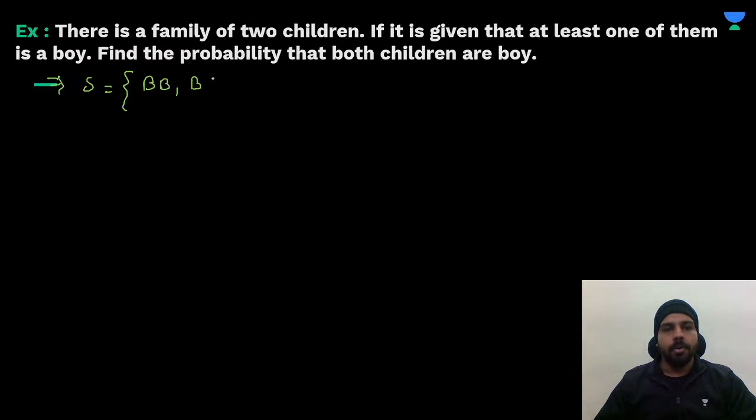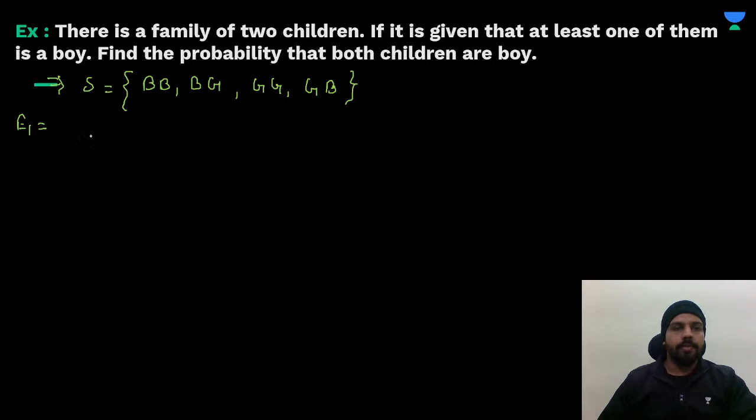Okay, the first can be a boy and the second can be a girl, right? Now it can be possible that both are girls, and it can be a possibility that the first is a girl and the second is a boy, right or not? So these many possibilities we are having. Now we will write our events. First event: the probability we have to find, that both children are boys. So event E1 will be both children are boys. That means BB. One element.